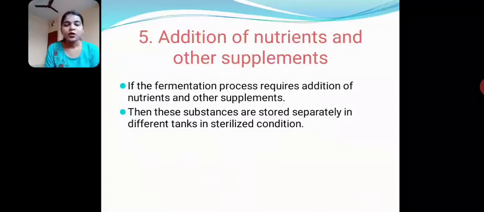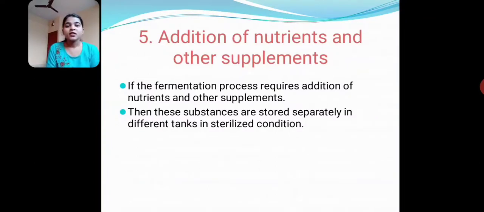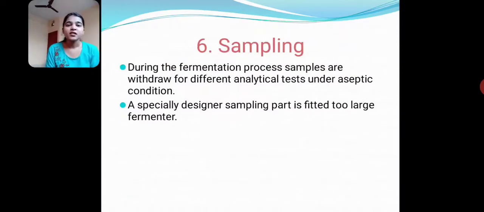If the fermentation process requires addition of nutrients and other supplements, then these substances are stored separately in different tanks in sterilized condition. Next, sampling. During the fermentation process, samples are withdrawn for different analytical tests under aseptic condition. A specially designed sampling port is fitted to a large fermenter.